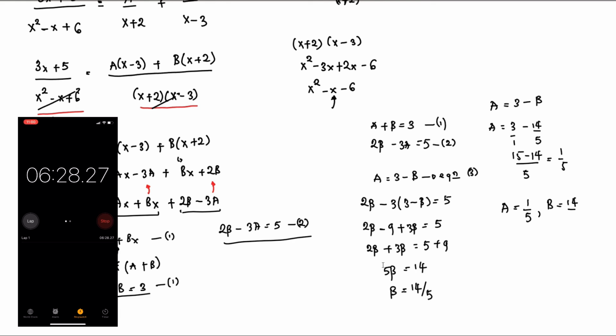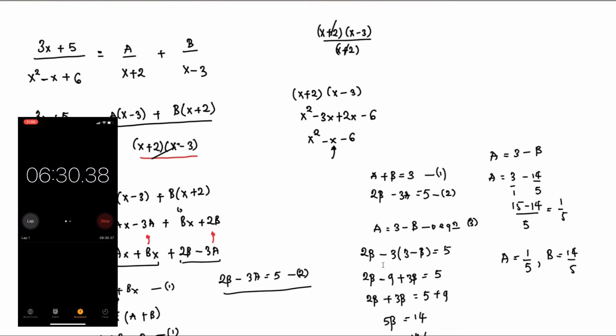So to rewrite the answer, we can say that 3x plus 5 divided by x squared minus x plus 6 is equal to, a is 1 over 5, that is 1 divided by 5 into bracket x plus 2, and b is 14 over 5, that is plus 14 divided by 5 into bracket x minus 3.